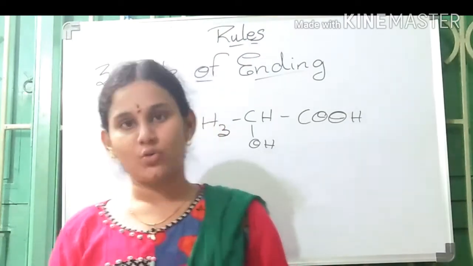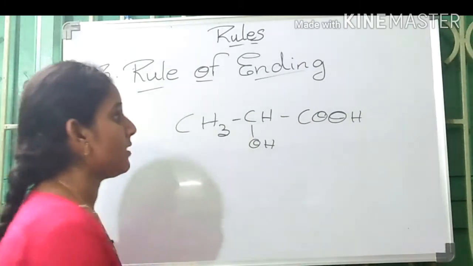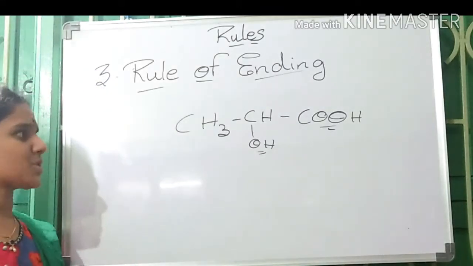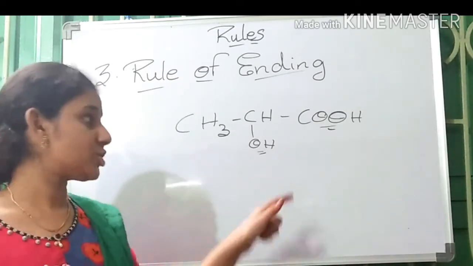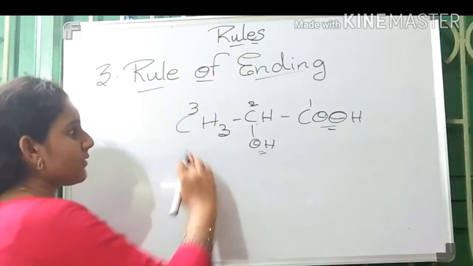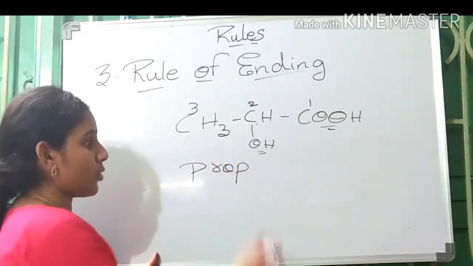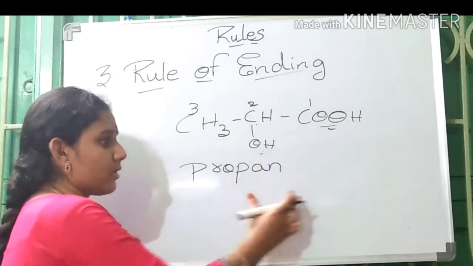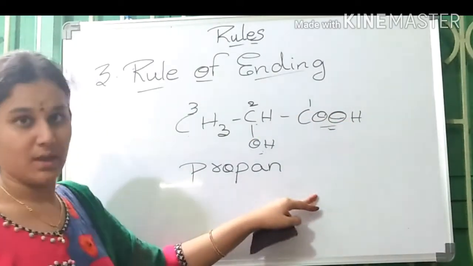The third rule is rule of ending. Let us consider this example. So, two functional groups are present. One is carboxylic acid, the other one is alcohol. Now, which one must be used as a suffix and which one must be used as a prefix? The most priority functional group must be used in suffix. 2, 3. Let us see. 3 carbons are present, prop, and no double bond are present, propan. For alcohol, the suffix is ol, propanol. But for the carboxylic acid, the suffix is oic acid, propanoic acid.